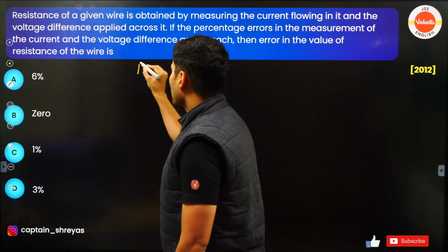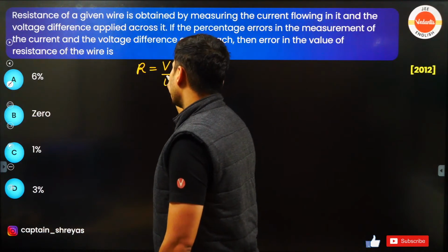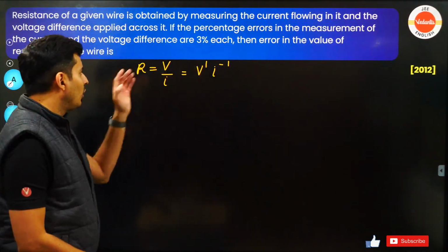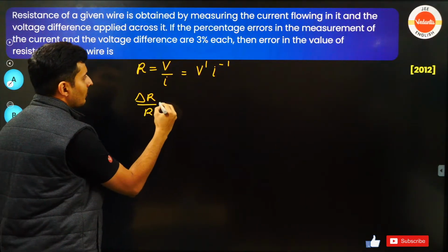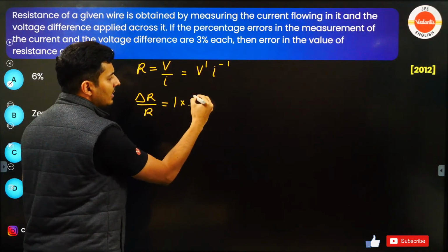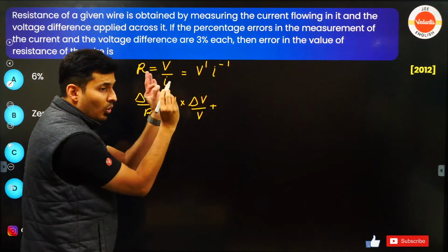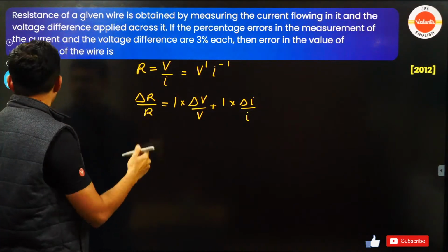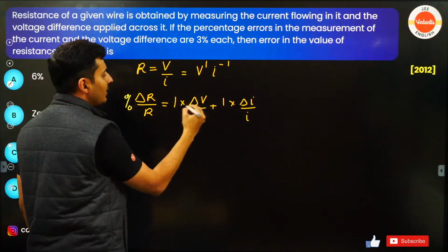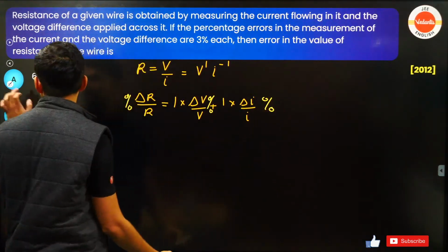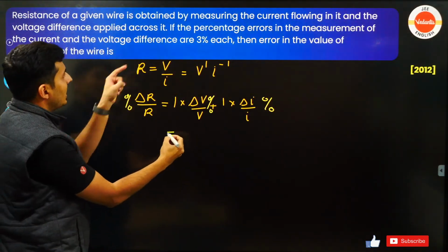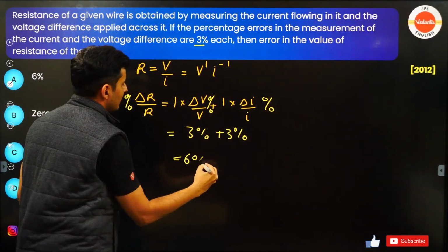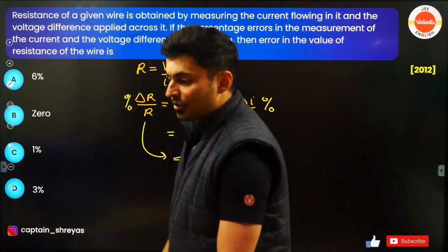So here is the logic. Resistance is nothing but voltage by current, which I can write as voltage raised to 1, current raised to -1. And I had told you the power formula. So the relative error in resistance will be, take the power of voltage which is 1, times the relative error of voltage, always take positive value, that also I told you, plus the relative error in current. Now if you write this in percentage, everything will become percentage. It's mentioned voltage has 3%, current has 3%, 3 plus 3 is 6%. So 6% error in the resistance.